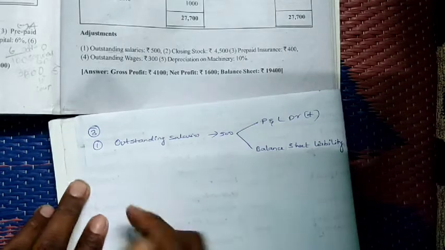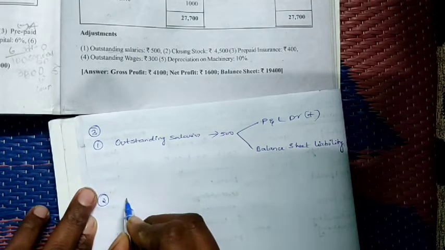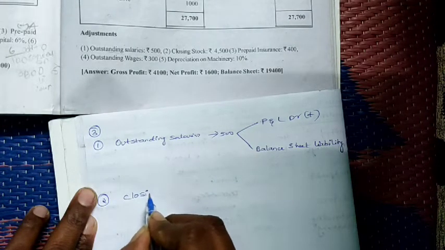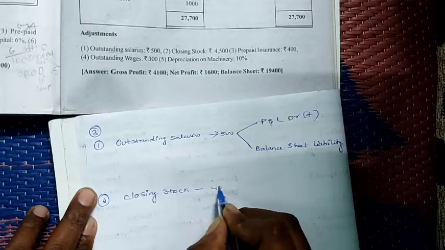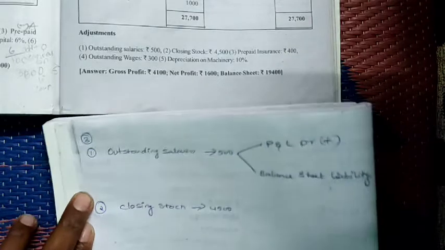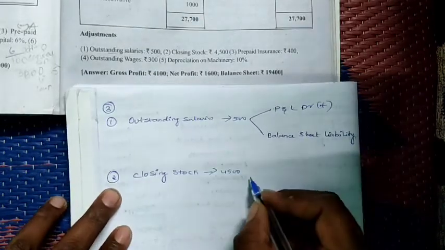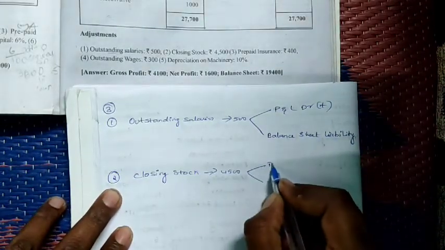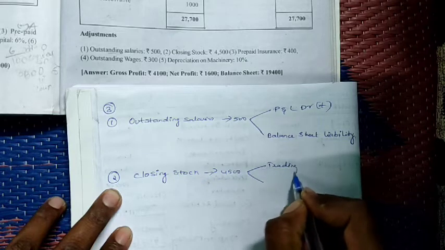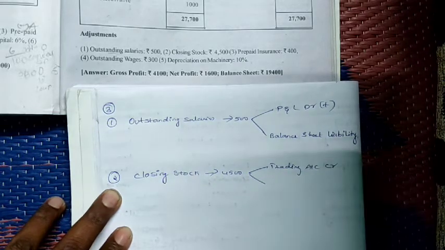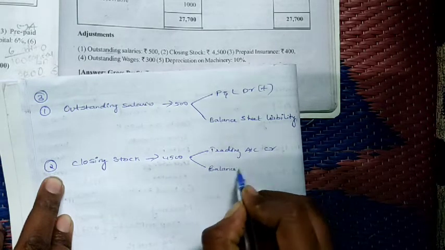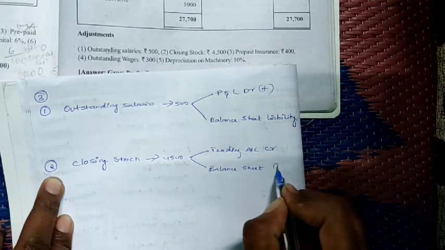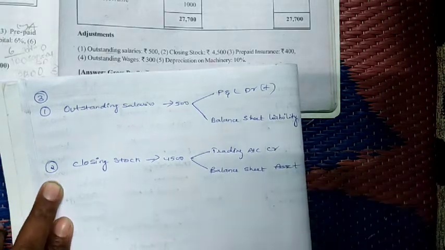Next, the second adjustment he has given is closing stock. How much? 4,500. Closing stock will appear in trading account credit side. Next, it will appear in the balance sheet asset side. Asset side we have to take it.